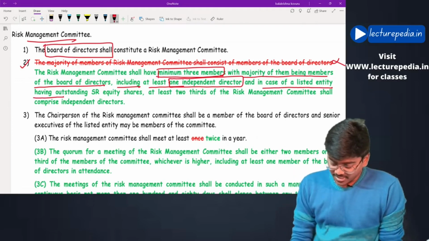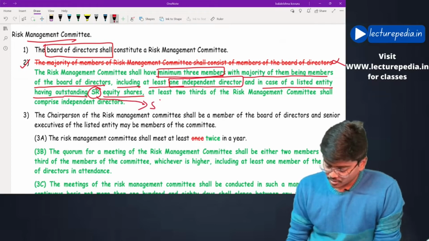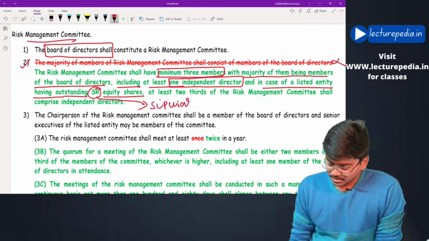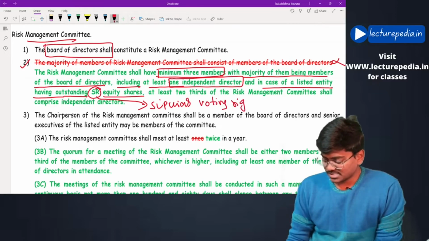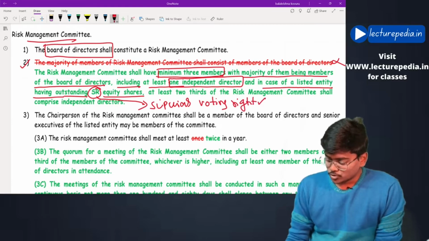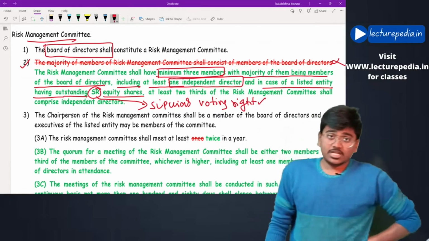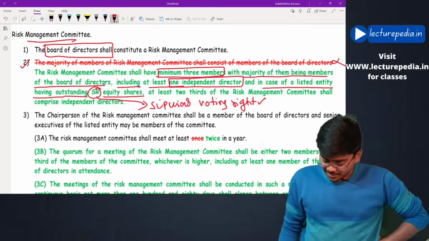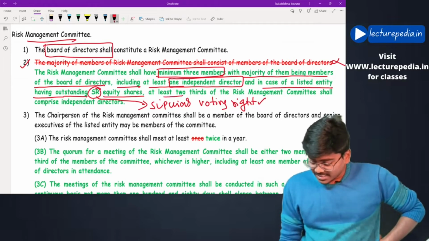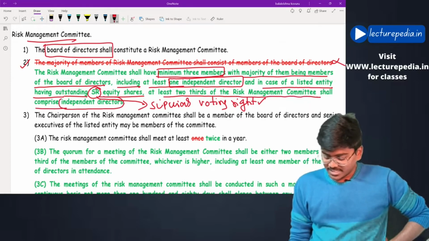Now the risk management committee must consist of at least 1 independent director, and in case of a listed entity having outstanding SR equity shares. SR equity shares means superior voting rights. These equity shares have superior voting rights when compared to other equity shares. If the company is having outstanding superior voting right equity shares, in that case at least 2/3 of the risk management committee shall comprise of independent directors.